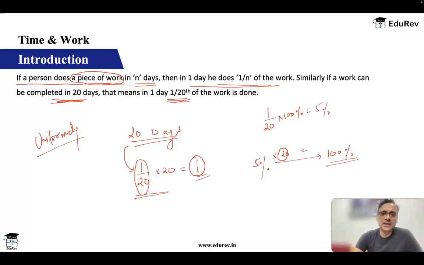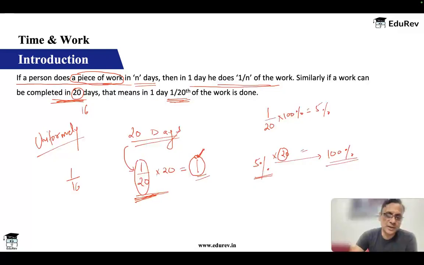For example, if this person can complete his work in 16 days, then in one day he'll do 1 by 16. Now 1 by 16, you may not be very comfortable converting this to a percentage. So a reciprocal is better, but both the approaches are fine. So we say that in one day he can do 1/20 of the work, or we say that he does 5% of the work.